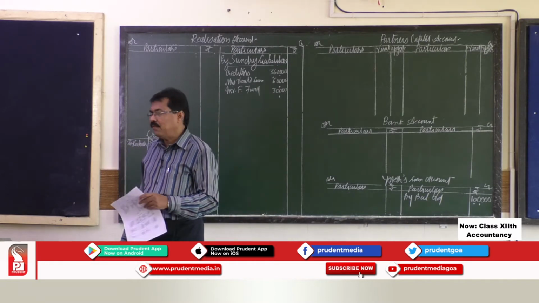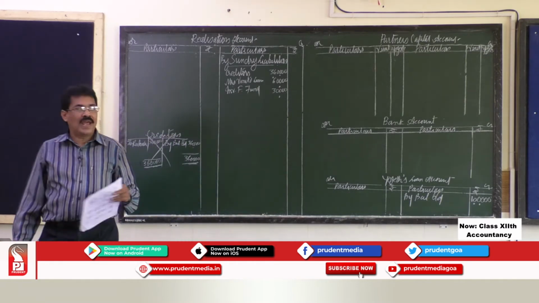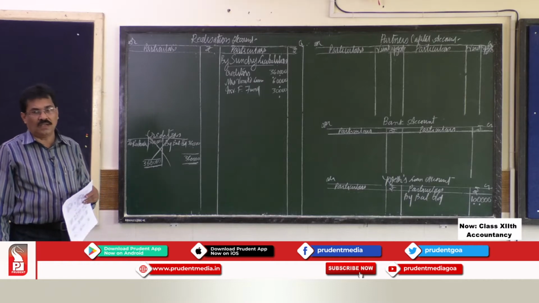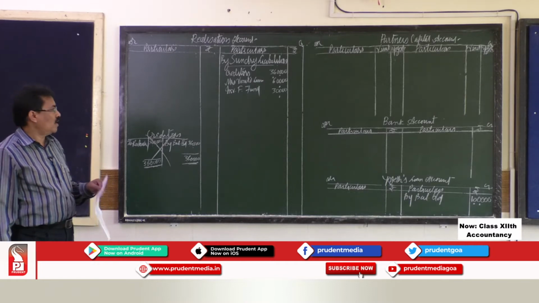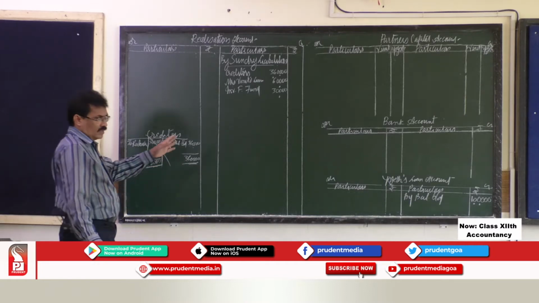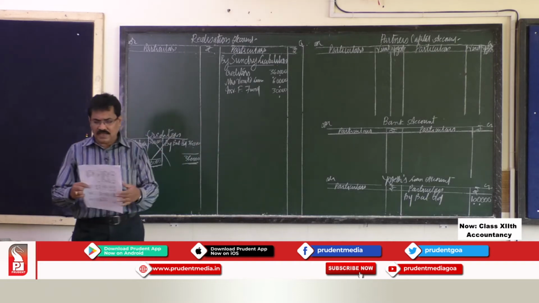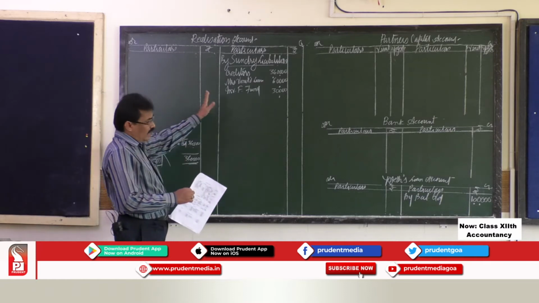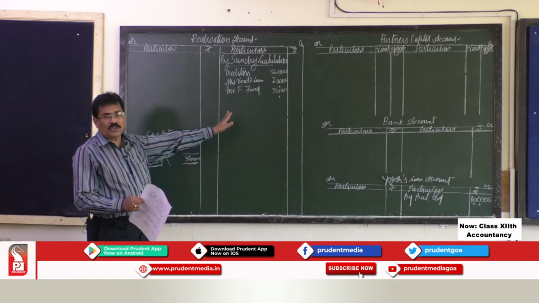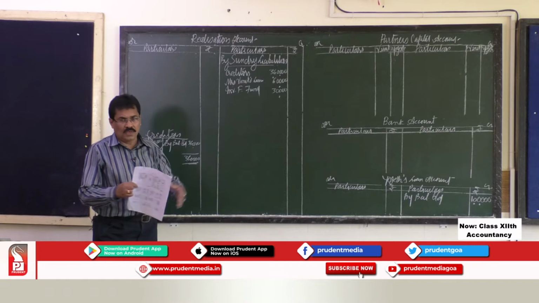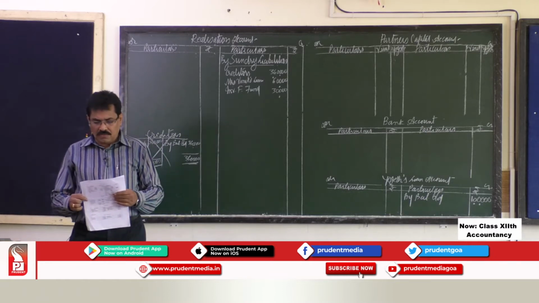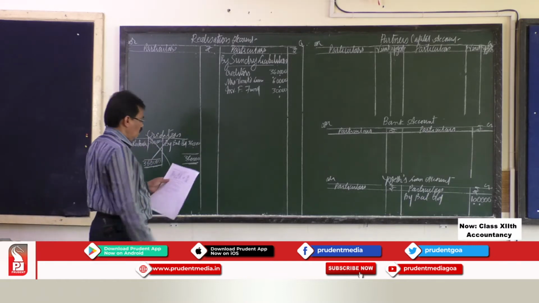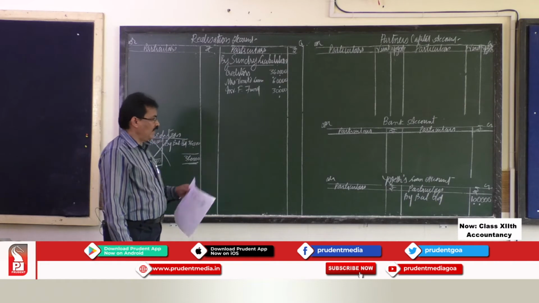Actually, this investment fluctuation fund is a valuation asset or contra asset. On the asset side, you are given investment. Because of that, you should not distribute it among the partners; it should be transferred to the realization account to close that account.